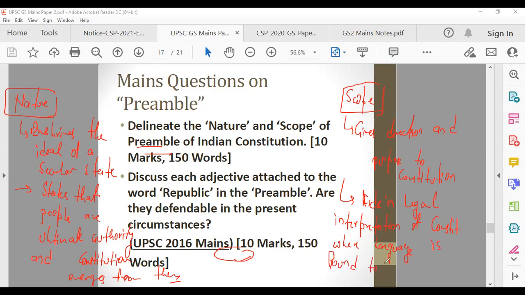Sometimes what happens, like social media. So in social media now, when you post some stuff, you think a lot, because freedom of speech and expression is not absolute. There are restrictions on it under Article 19 Clause 2. So you think, because there are some people who were arrested for posting some pictures, etc. They say that you can be arrested if you are posting some pictures which is inciting violence or which goes against public order.